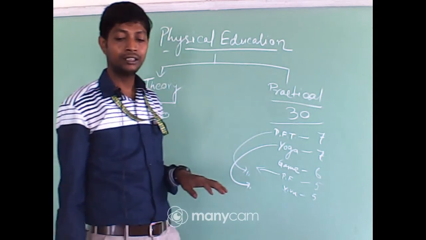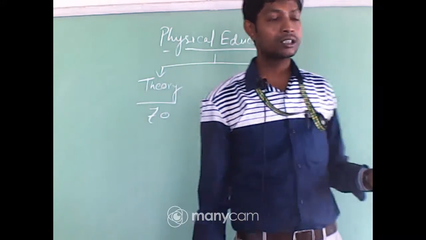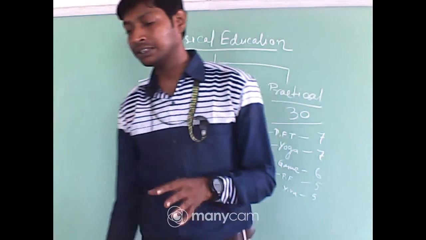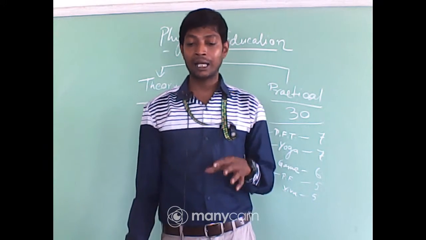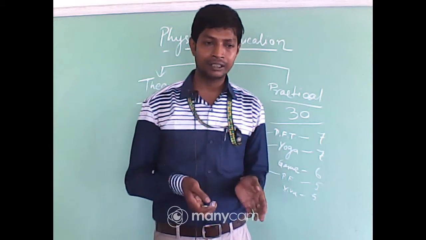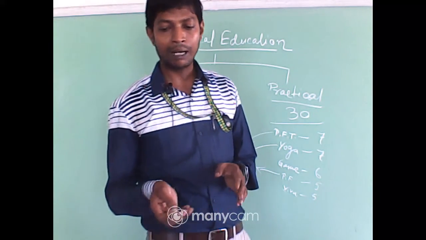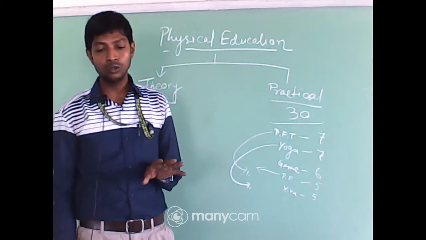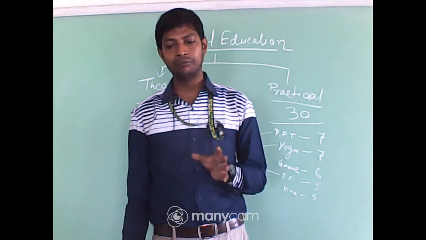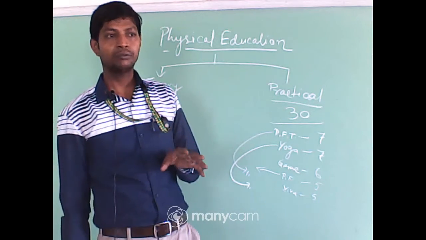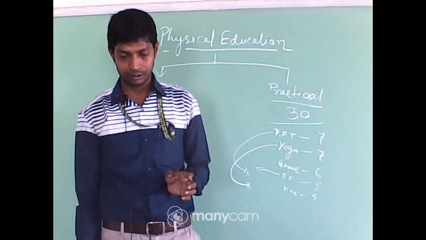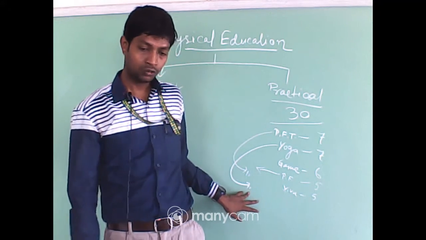You have to write the yogasanas, some postures from your syllabus. From the yoga and lifestyle chapter, various diseases are there, and from the curable diseases you have to cover a minimum of 2 yogasanas each. So there are 5 diseases, and you have to cover 5 into 2 equals 10 different yogasanas in topic number 2.